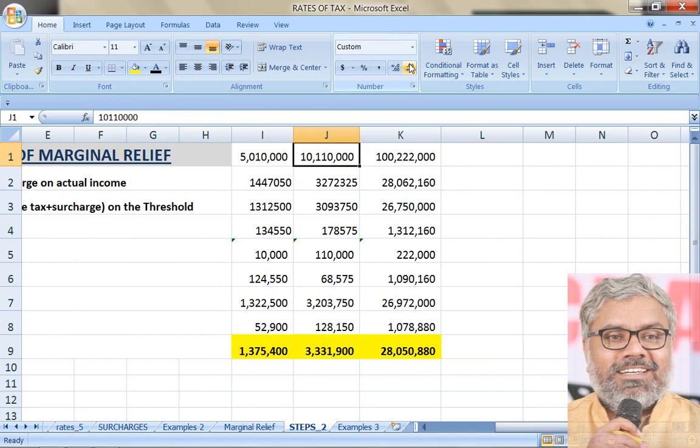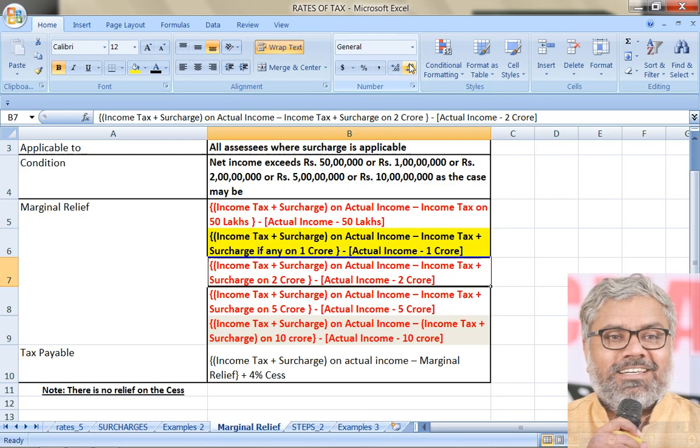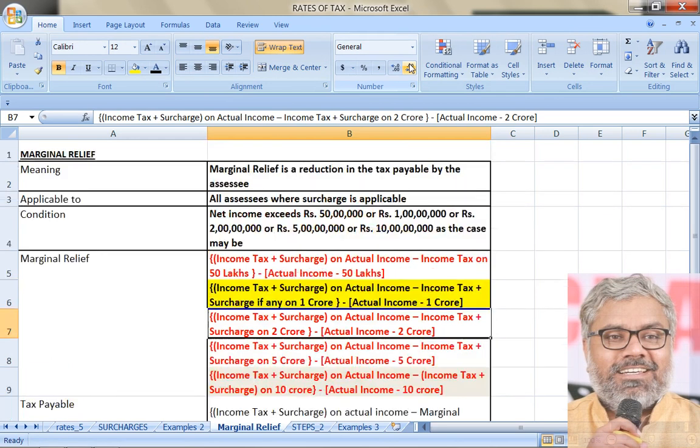If at all there is no marginal relief, how much he would have paid? He would have paid more. He would have paid higher amount, what we have already calculated here. That would have paid 29 lakhs. But now he pays only 28 lakhs final tax. So that is how marginal relief has to be calculated. Once again, these steps you have to remember well, and concept you have to remember well.